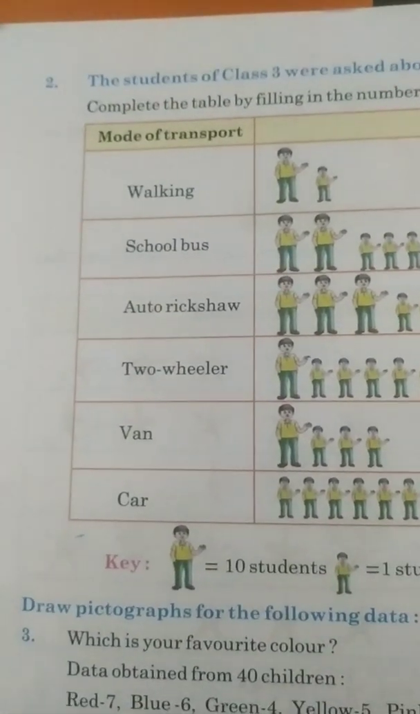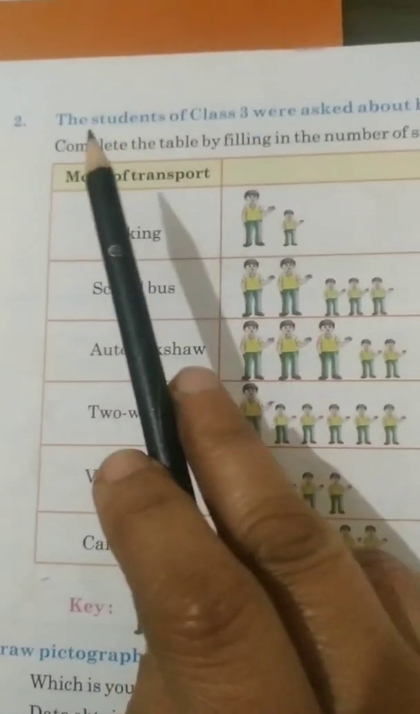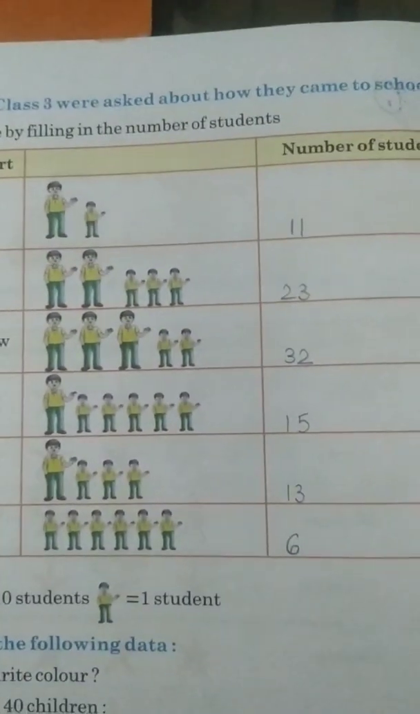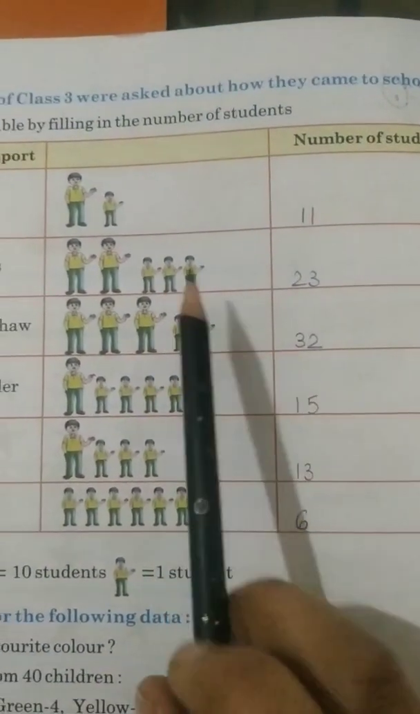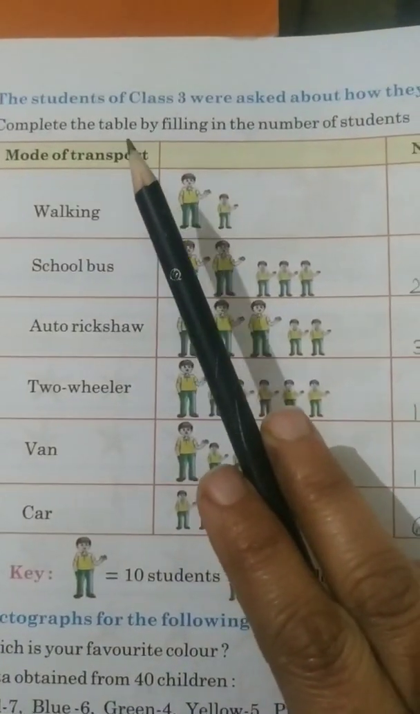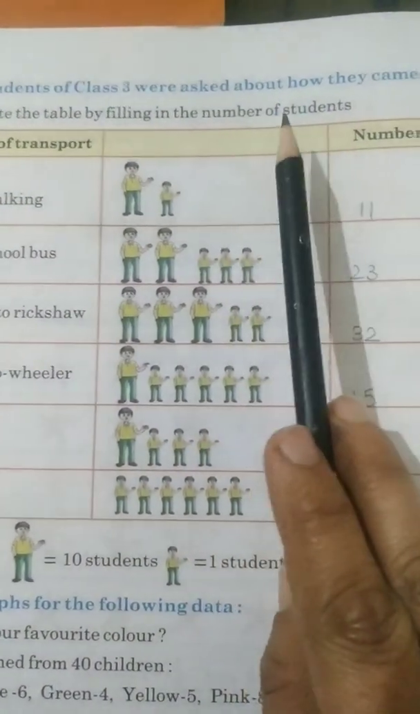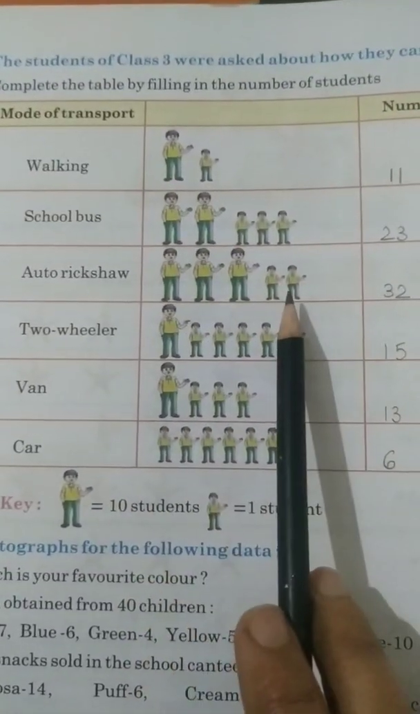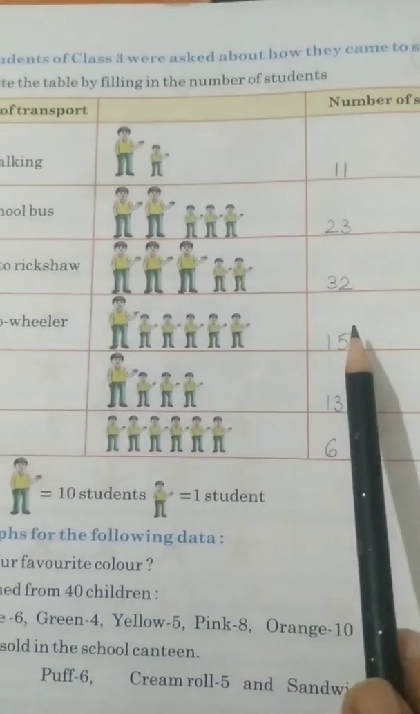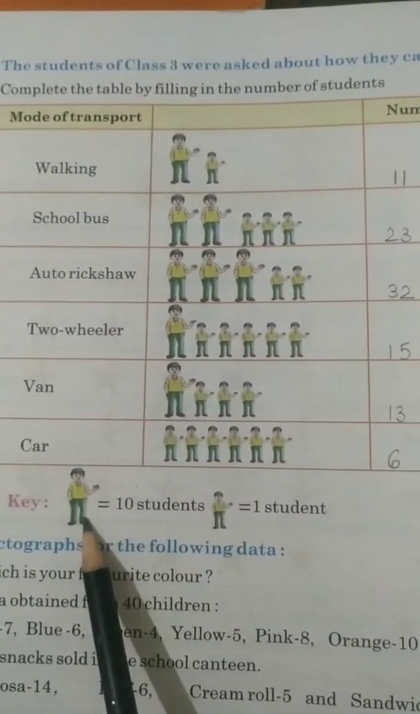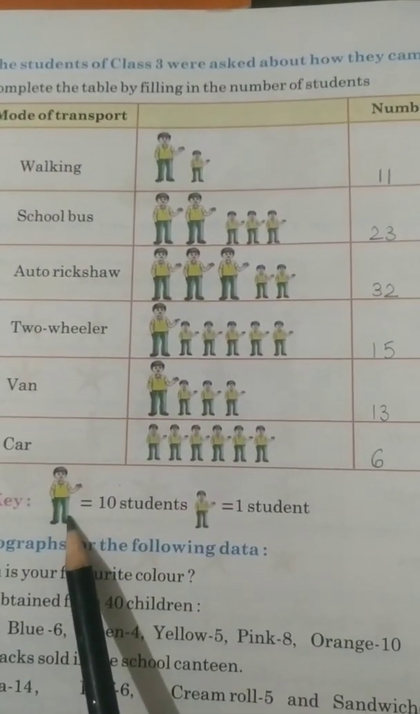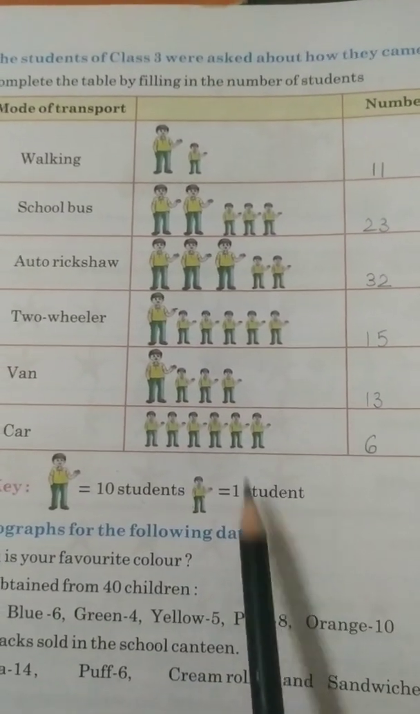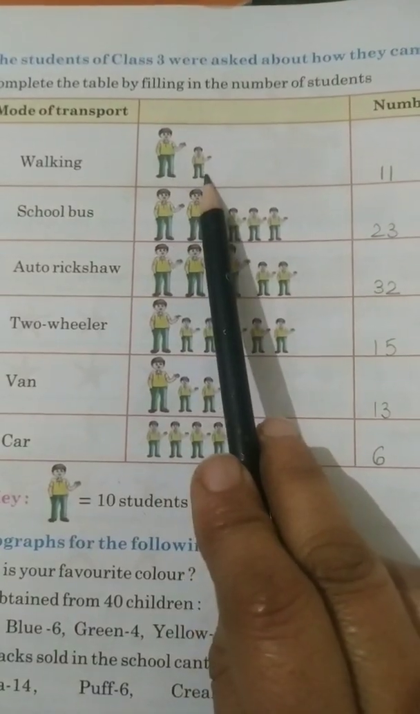Now question number 2. This is a very easy question, children. Here the students of class 3 were asked about how they came to school. Now we have got a pictograph here. Simply we have to write the number of children by seeing the key. Now see the key. We have one big child which is equal to 10 students and one small one which is equal to 1 student. So we'll count the big one as 10 and the small one as 1.